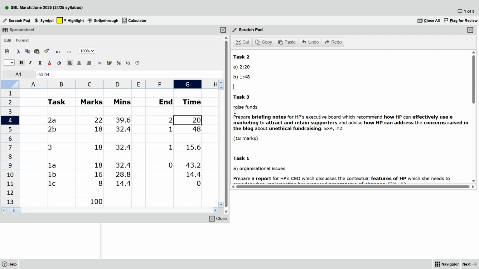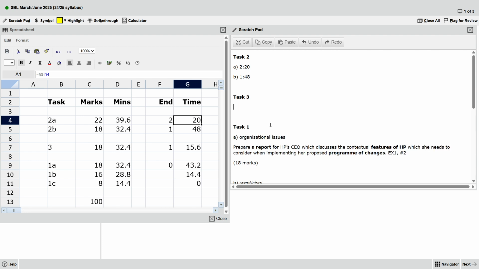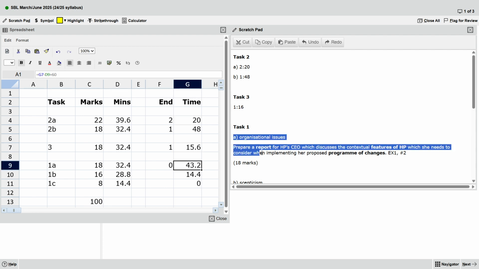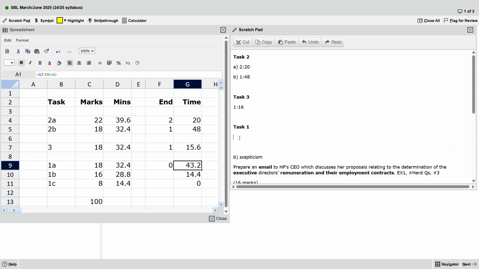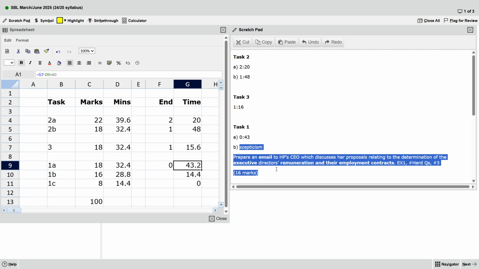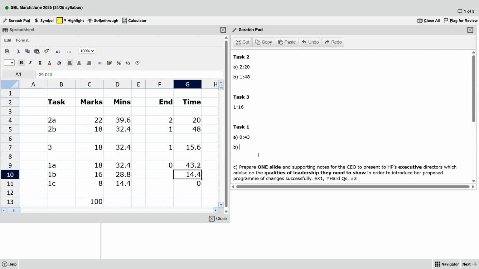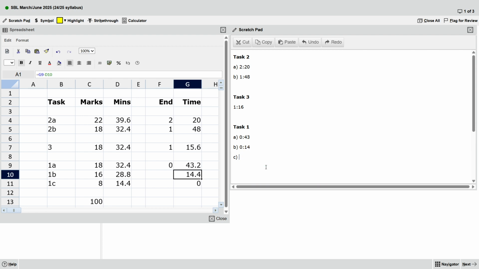And this one, the 3 will be 116 rounded up. This one will be 43 minutes. And this one A, this one will be 14. And then this one will be 0.